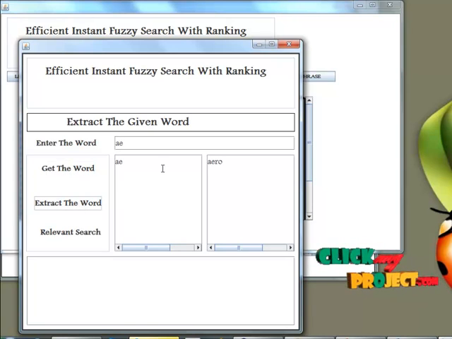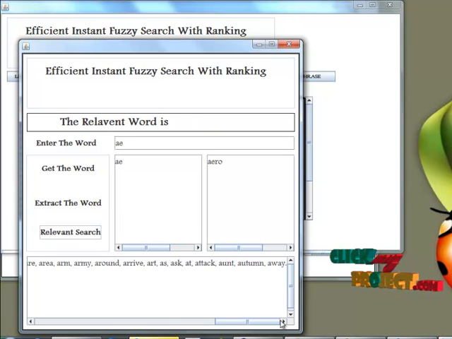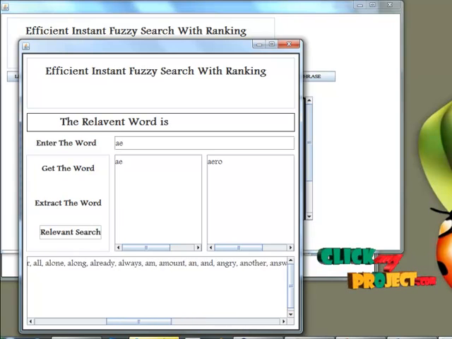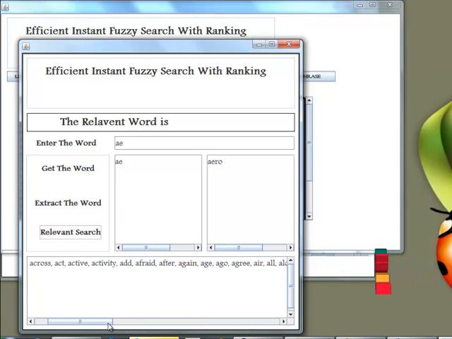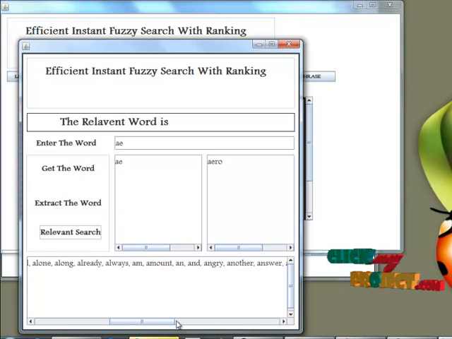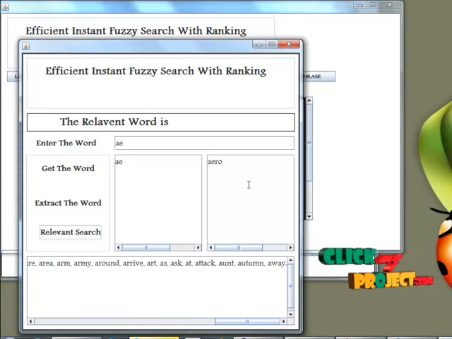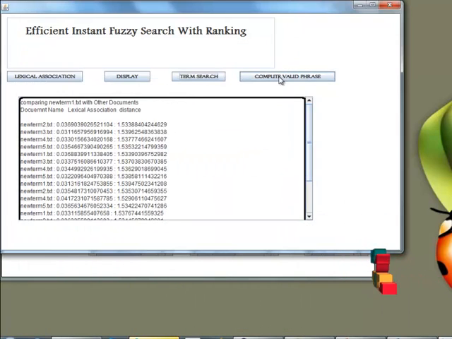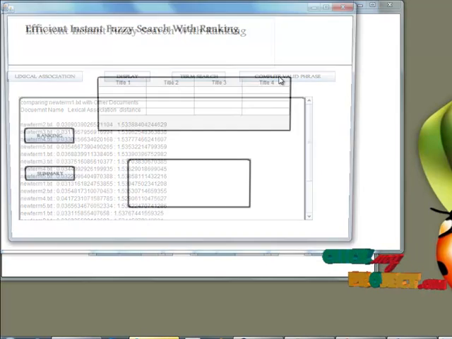It just gets the word and processes the extract word option. So here the terms which are related to the user documents are processed and returned as the result for the user query. So this is the exact term search option which is provided in our process. So simply click the compute valid phrase.